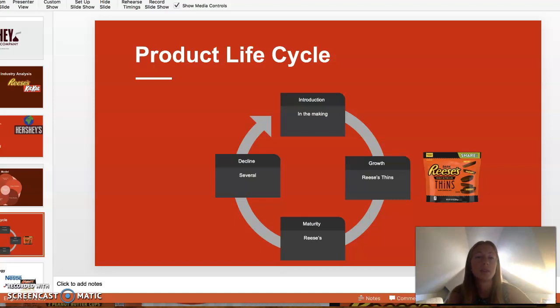One example of this expansion is the Reese's Thins. Given the fact that Reese's Thins and Reese's sugar-free versions are relatively new in the marketplace, they are products I would consider in the growth stage of the product life cycle. Reese's is a $2 billion business, and it grew U.S. retail sales by more than 6% in the quarter following the release of Reese's Thins. This product expansion was a win for the Hershey Company, and they may want to look at doing something similar with some of their other popular products.